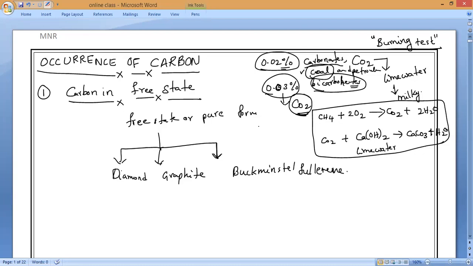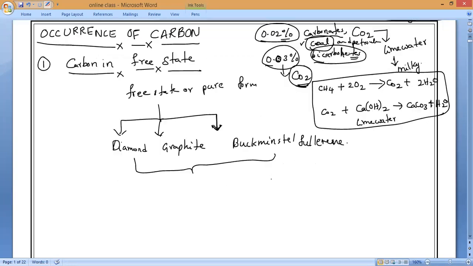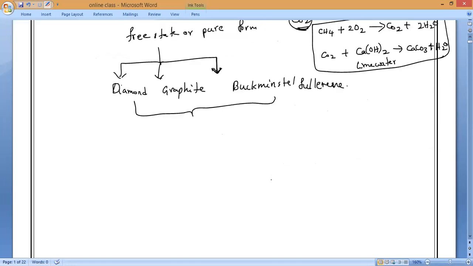The percentage of carbon is very low in nature, but these three pure forms all have a particular geometric shape. That is why they are called crystalline structures of carbon.